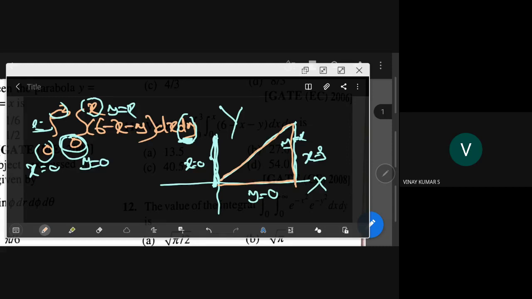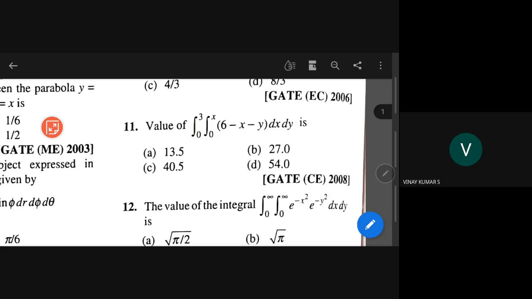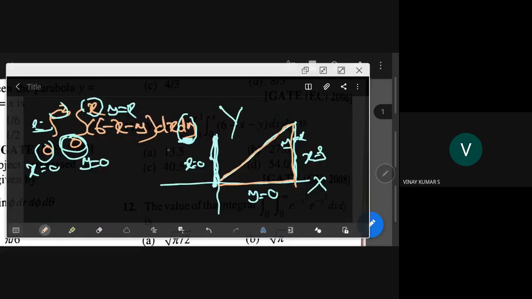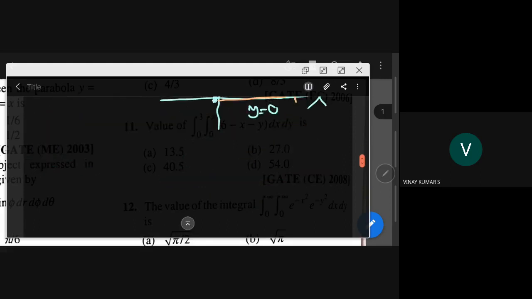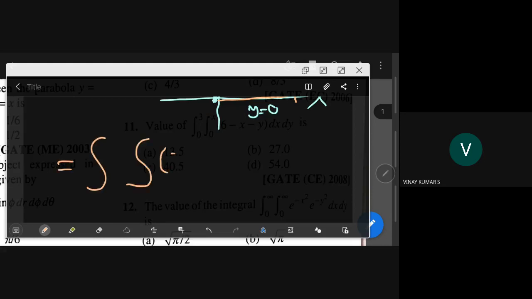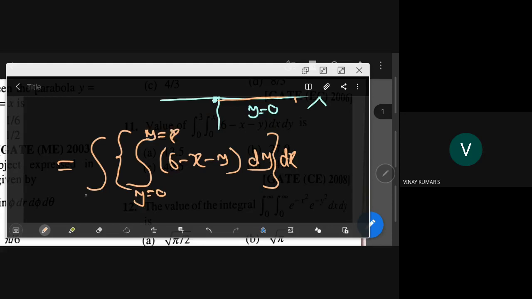So what is the question he is asking? Just the value of that. That's why he wrote dx dy. We have to integrate first with respect to y and then with respect to x. That is the meaning here. So this is equal to, first with respect to y, 6 minus x minus y, dy followed by dx, and our y value here is 0 to y is equal to x, and x is equal to 0 to x is equal to 3.